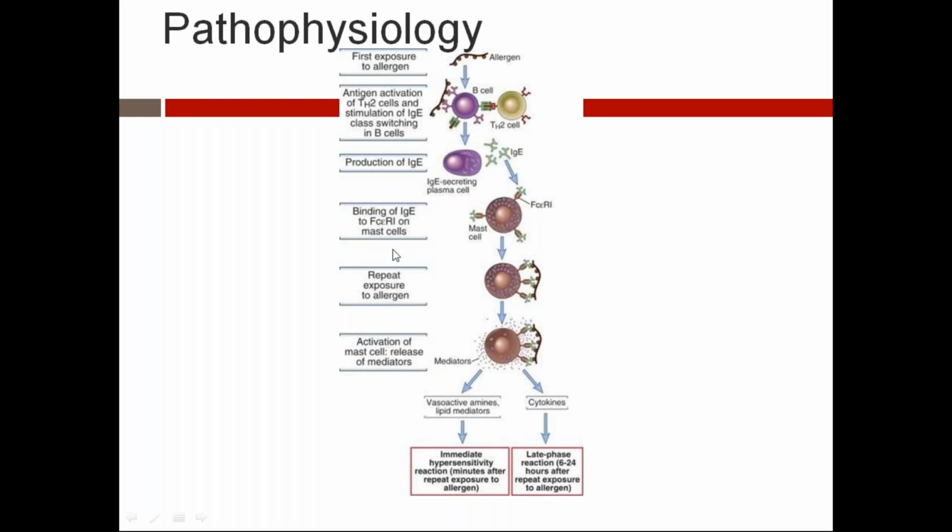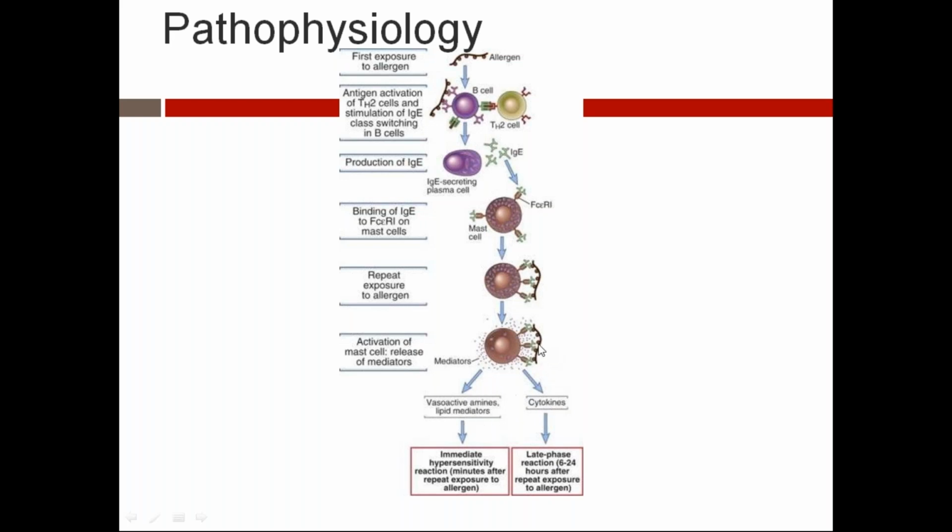So the first step is sensitization. This occurred here. The second time, if the same allergen comes, large amounts of IgE come and sit on mast cells and lead to histamine release. Repeat exposure to the allergen will lead to massive release of mediators and cytokines.